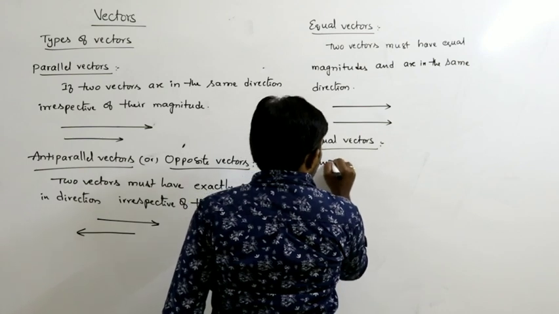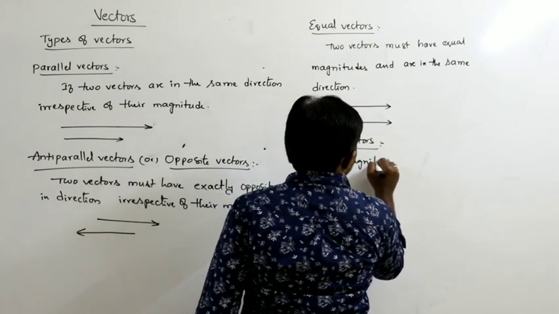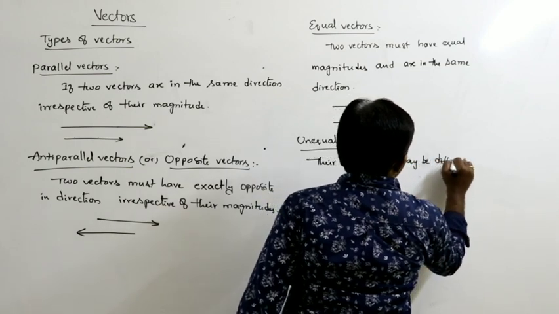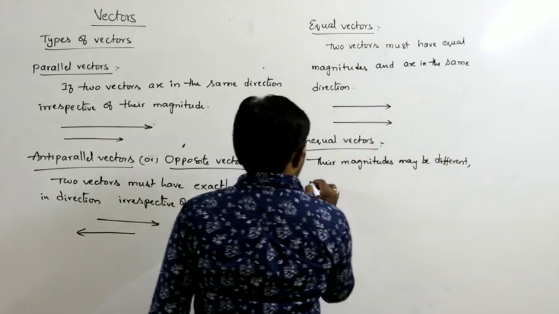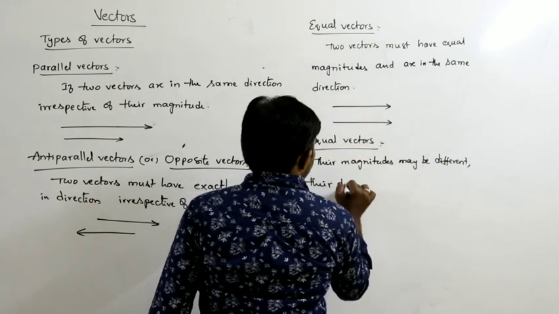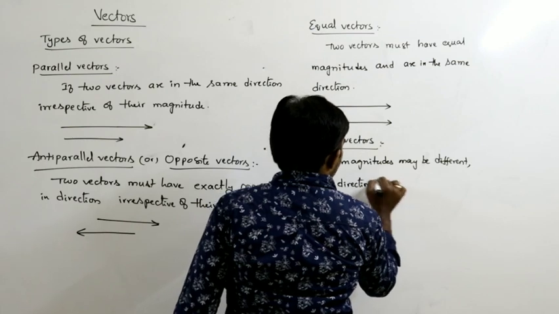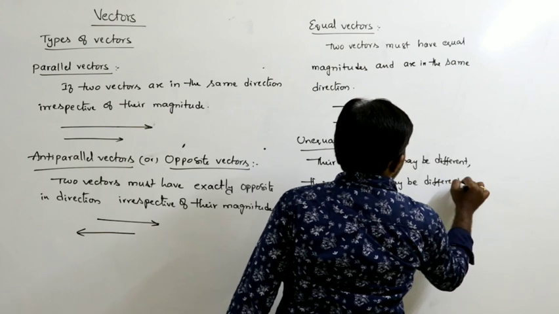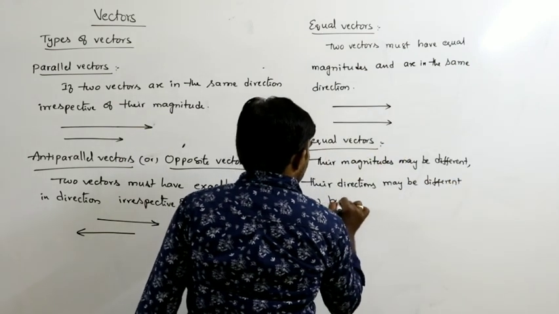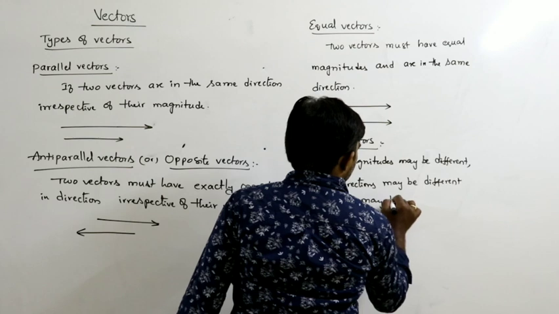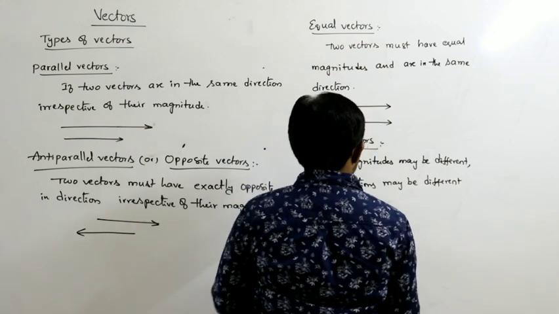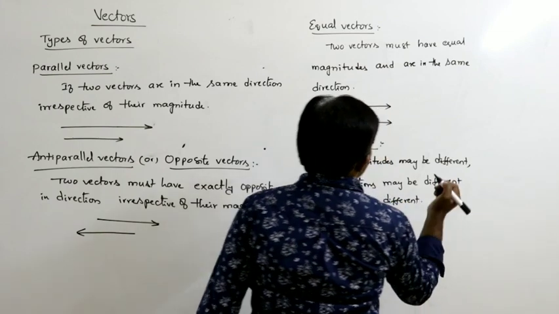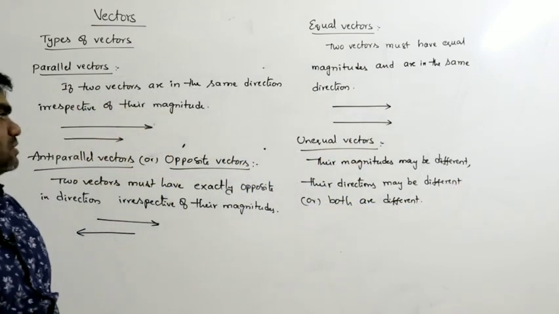Their magnitudes may be different, their directions may be different, or both may be different. So these are called unequal vectors.